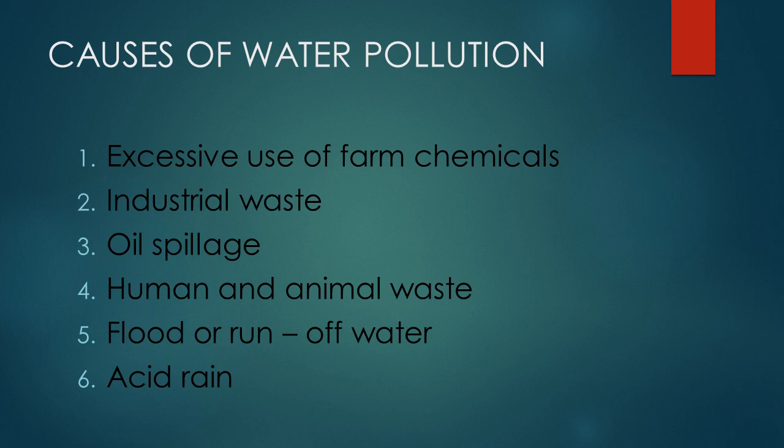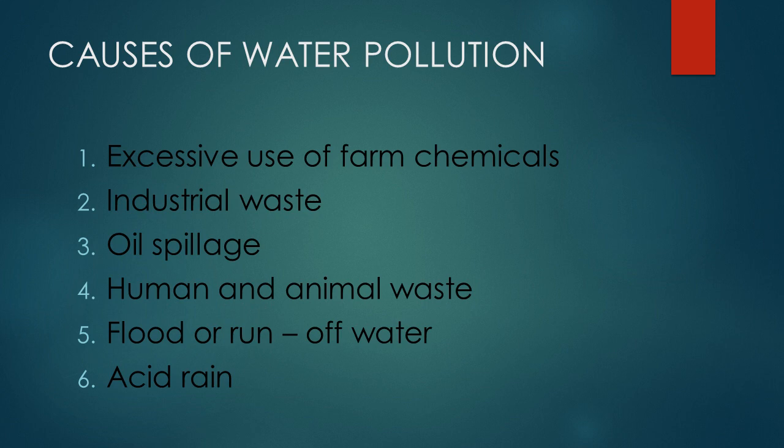Number 3, oil spillage. Oil tankers sometimes spill oils in water bodies due to accidents in high seas or lake shores.